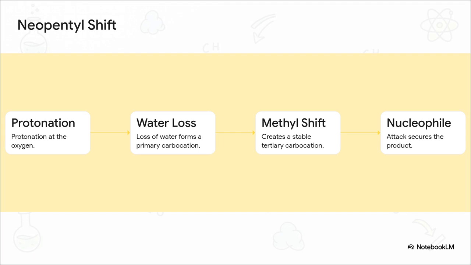Step 1. In an acidic environment, the alcohol's oxygen gets protonated. Step 2, it drops a water molecule, and that leaves behind this highly unstable primary carbocation. It's trapped, it's stressed out. So step 3 kicks in. A methyl group from the carbon next door pulls a 1,2 shift, bringing its electrons along to create a much more stable tertiary carbocation. Finally, step 4, a chloride nucleophile swoops in to lock down this new highly stable structure. The molecule literally rewrote its own skeleton just to survive the reaction.